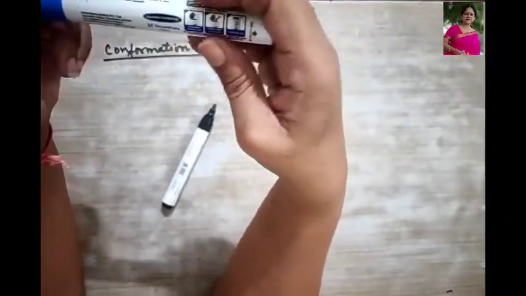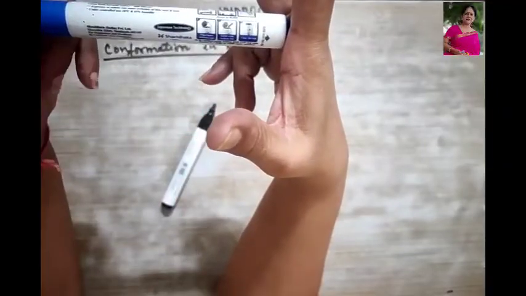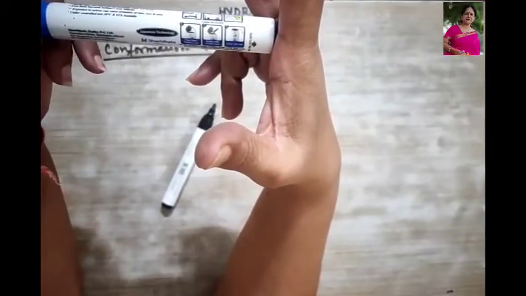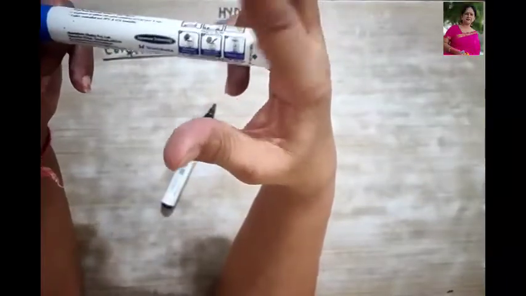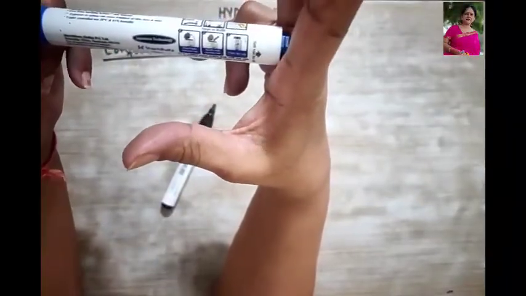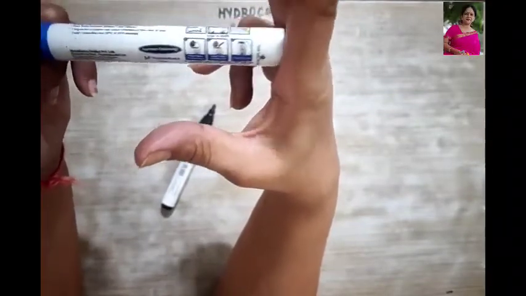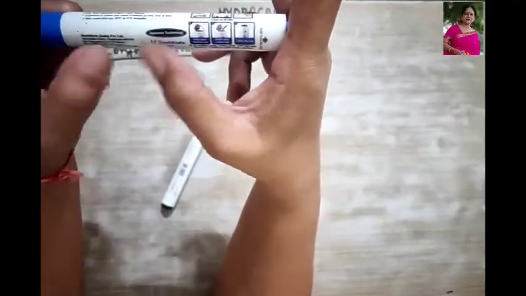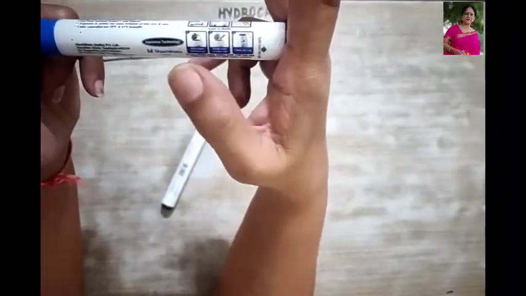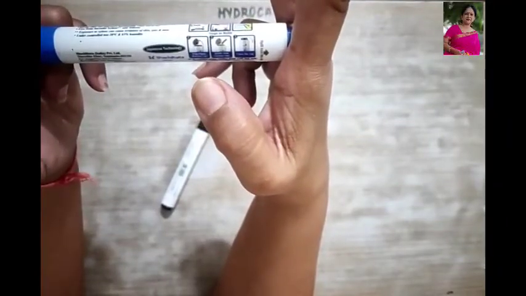This is one carbon atom with hydrogen atoms here. This is another carbon atom attached with hydrogen atoms over here. Is this point clear? So different arrangements of atoms in space obtained due to the rotation of this single bond are called conformations.